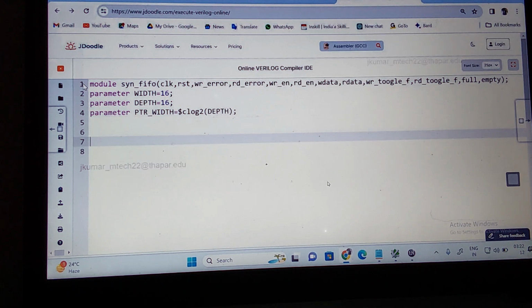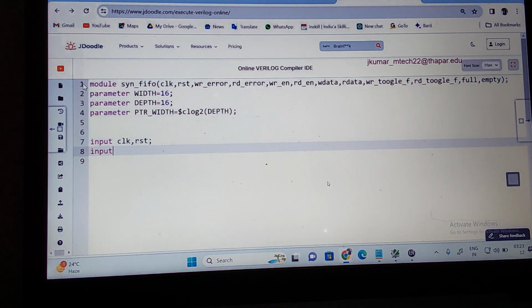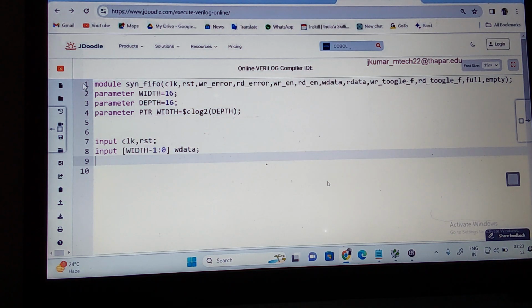Next, what do I want to do? Input. First let us write all the common inputs. What are the common inputs? Clock and reset. Then what are the other inputs? First we write all the inputs. Write data: width minus 1 down to 0, which is the width of the memory, right? Then another input: read enable and write enable, with commas.